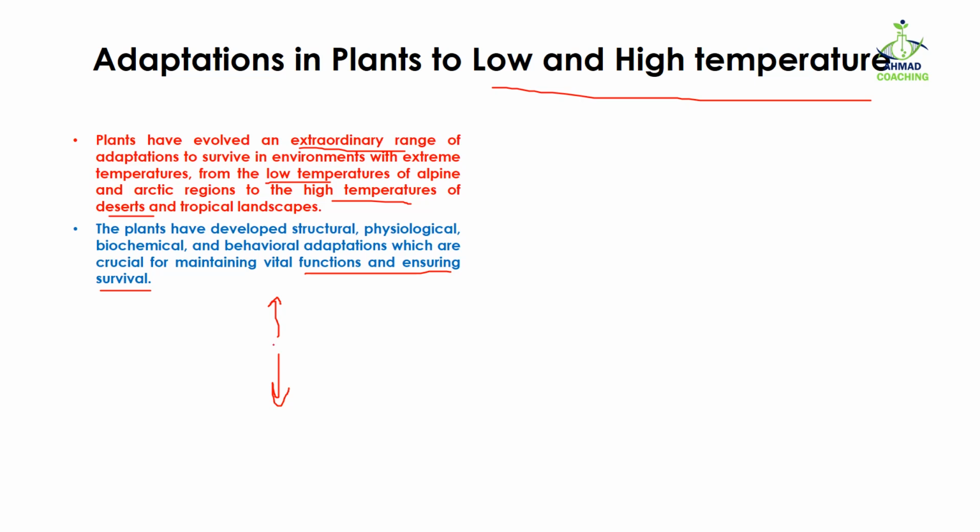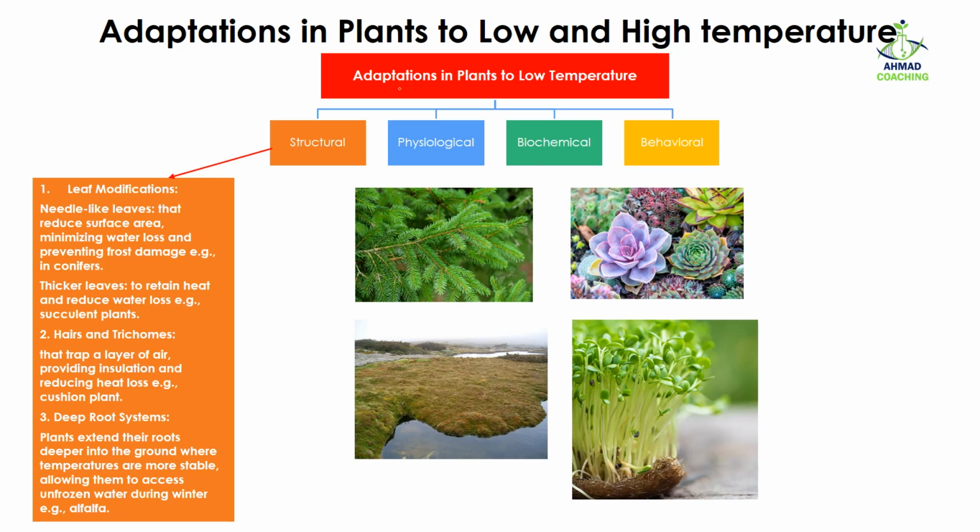It means if the enzymes are not performing their functions, all the metabolic pathways inside the body are going to halt. So it's very important to maintain the temperature. That is why plants have different adaptations so that they can survive high and low temperature and their metabolic reactions keep going on. Let's talk about the adaptations in plants to low and high temperature one by one, starting with the adaptations in plants to low temperature.